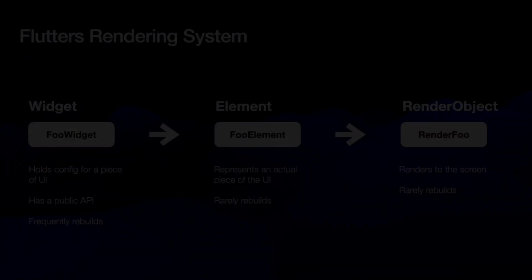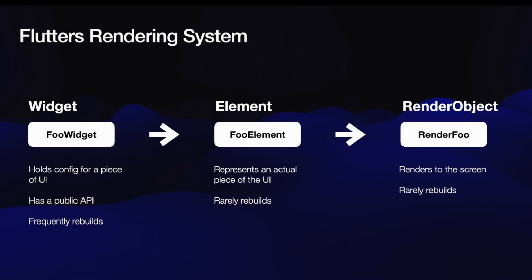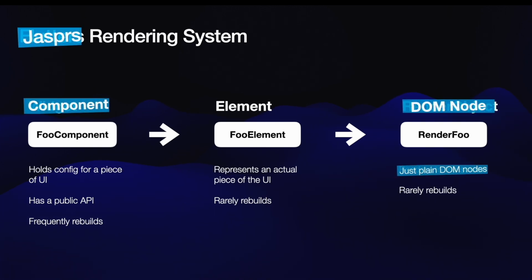your site. To understand how this works, let's look one more time at Flutter's rendering system. Remember, we have 3 layers in Flutter. We have the widgets that configure an element, which create and update render objects. And the render objects are the ones that then actually paint to the screen. For Jasper, we also have 3 layers. We have the component layer that configures elements, and the elements then create and update DOM nodes, which are the native way the browser represents HTML elements. And of course, this skips over a lot of detail, but it should give you at least a general idea of what's going on under the hood.